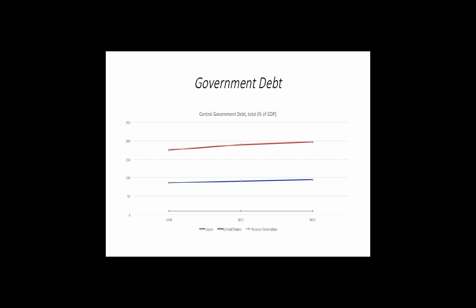In fact, the debt percentage of GDP is almost double that of the U.S. To counteract this, Japan decided in 2013 to gradually increase consumption tax to 10%, though this has been postponed to 2017.